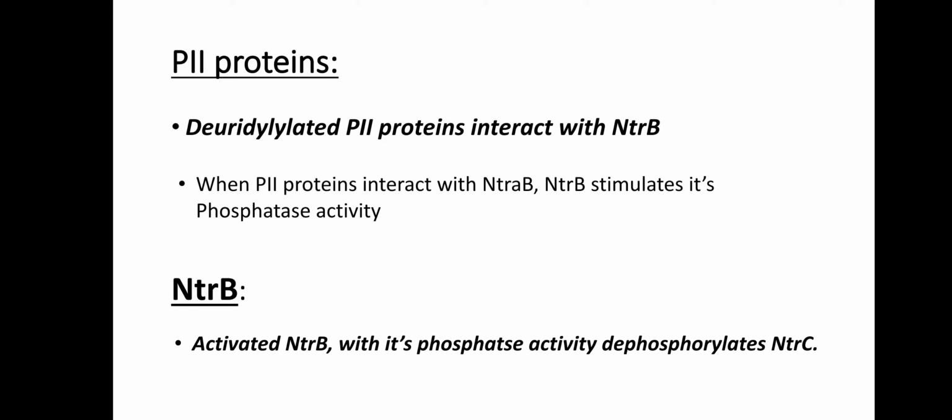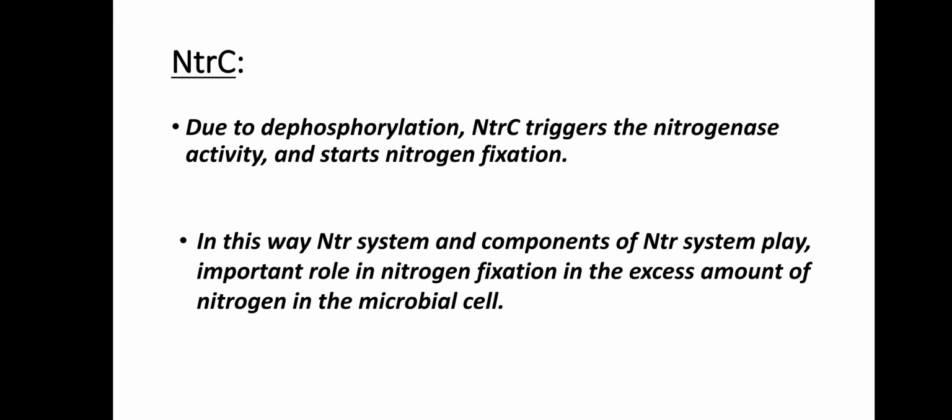When P2 proteins interact with NTRB, NTRB stimulates its phosphatase activity. Sorry guys, there it says NTRAB, it is a typing mistake, so it is NTRB. NTRB stimulates its phosphatase activity, nothing but it activates its phosphatase activity. What does this NTRB do next? This activated NTRB with its phosphatase activity dephosphorylates NTRC, nothing but it removes the phosphate group from the NTRC. Understood? Now let's see what is this NTRC going to do.